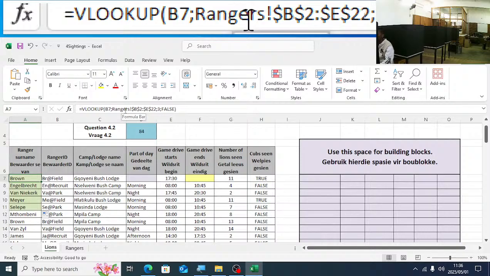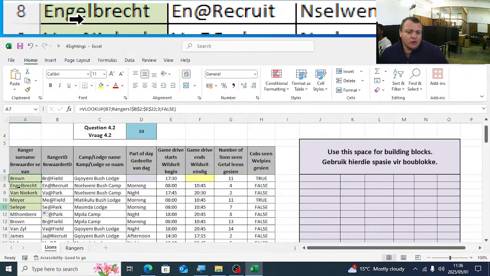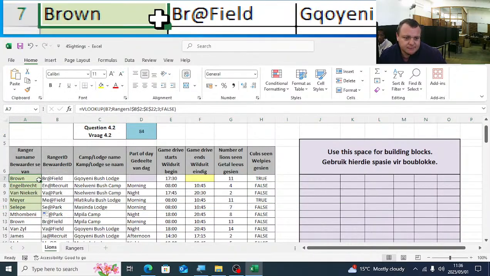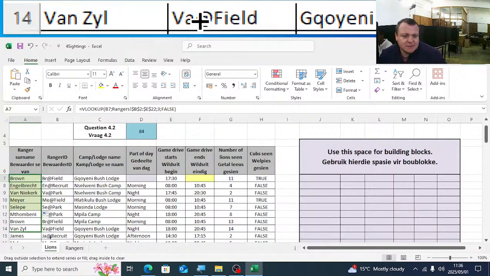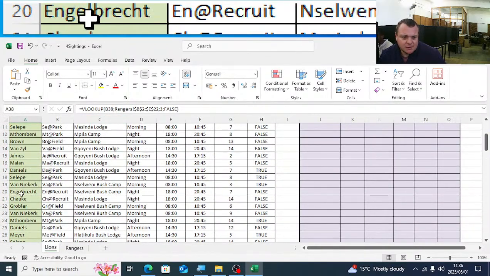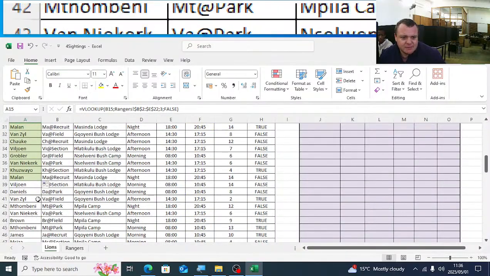You want to get the ranger's ID. If the ranger's ID is equal to BR at field, in that table, I want you to extract for me the surname. And what I want you to do, guys, if you are done, you can autofill that function down, and you can simply see the only thing that must change is the background color of the surname. It still must be exactly the same surname.